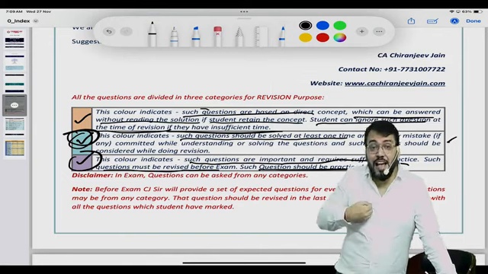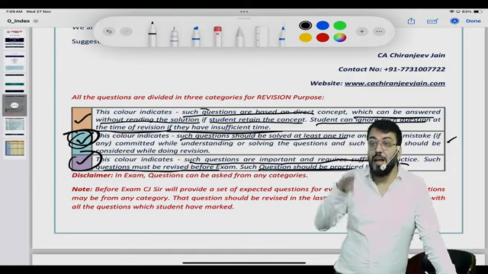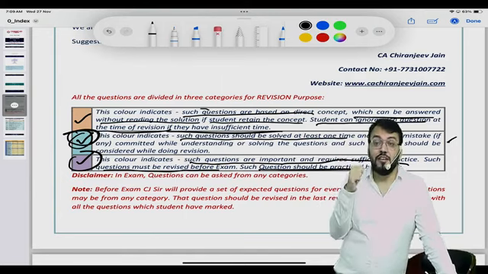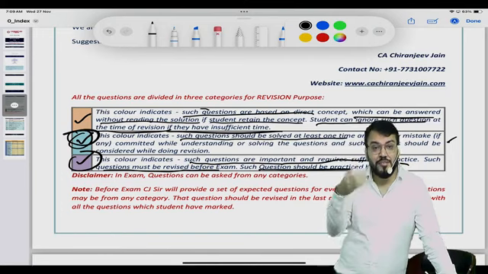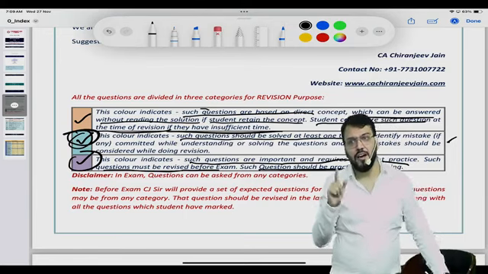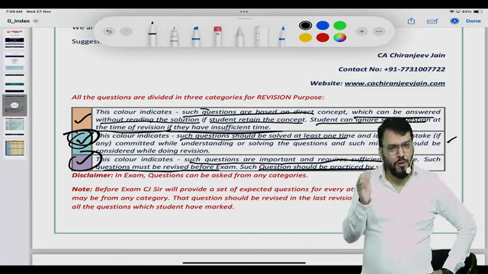But as a faculty, a question which is very complicated for you may be easy from my point of view, and a question which you think is difficult can be easy from my point of view. Can I remove that question? I can't remove that question. Got this point? So I have done the voting.